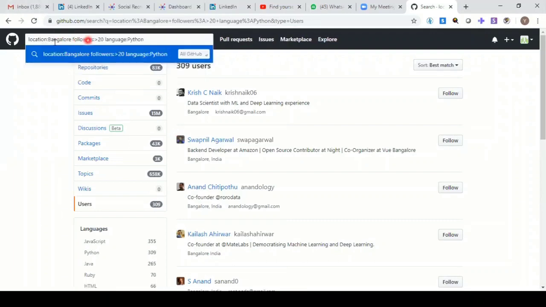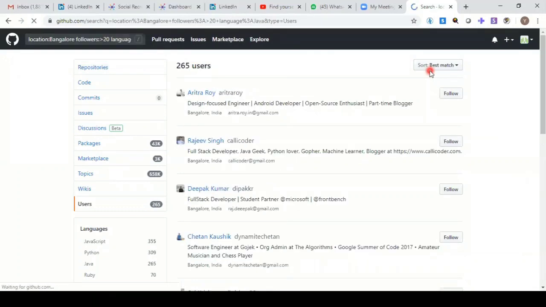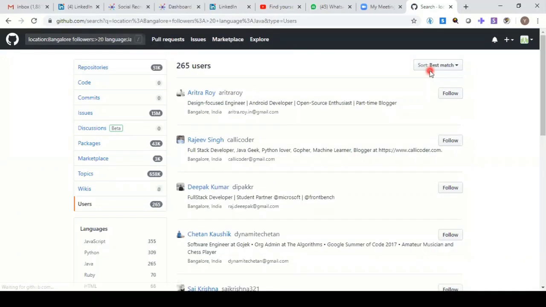So for example, location Bangalore, followers greater than 20, language, let's say I will use Java. So that will make my job much easier, right? So I got 265 users, greater than 20 followers, Java, Bangalore.